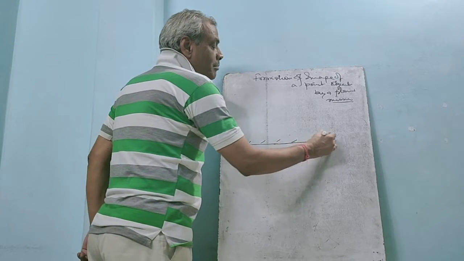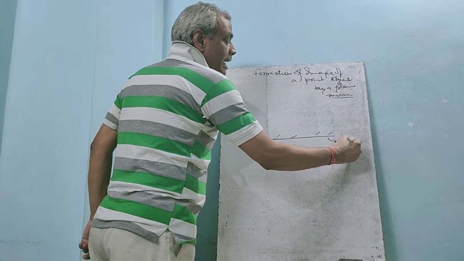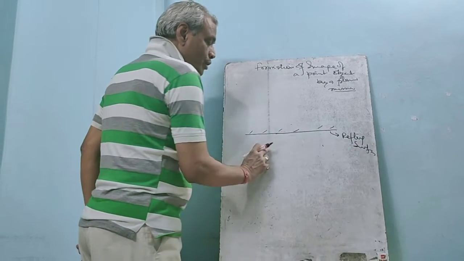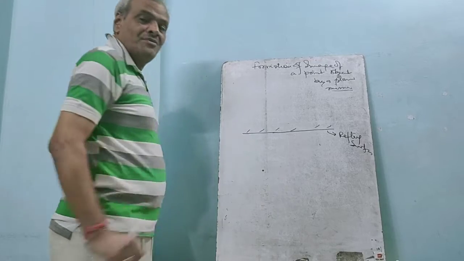Suppose this is a plane mirror and this is the reflecting surface. So you have to keep the object here.